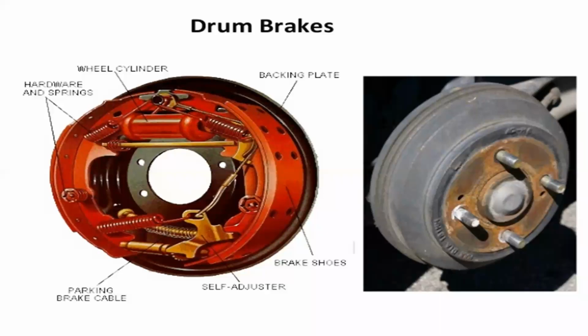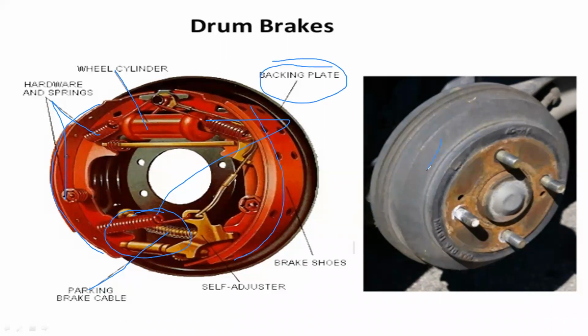You can see the constructional details of the drum brakes. There is the drum, the braking shoes, and the self-adjuster, which means springs connected to links, and the parking brake cable, wheel cylinder, hardware and springs, and the backing plate.